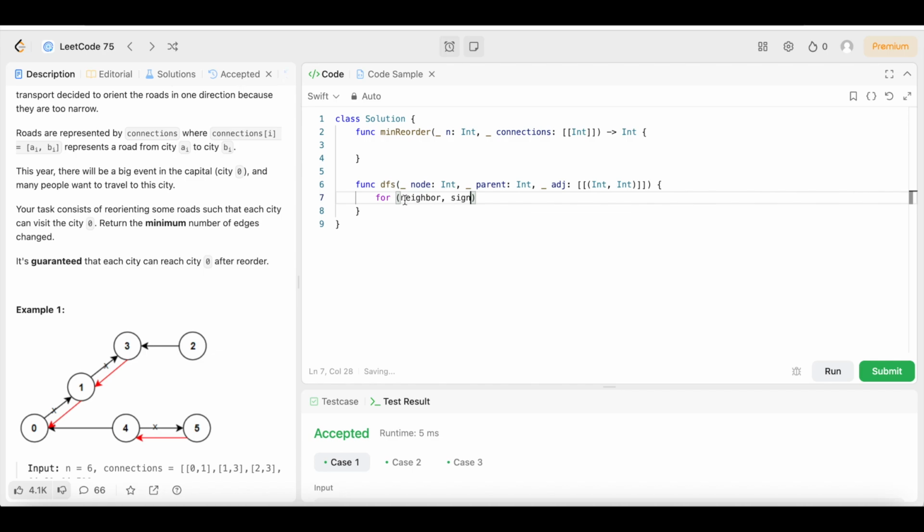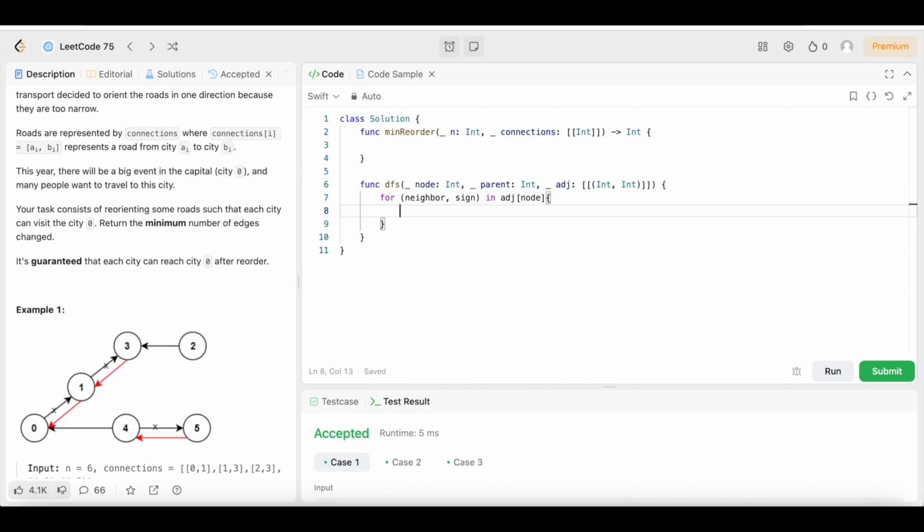So we're going to have the neighbor, which represents the neighboring node, and the sign, which represents the edge, in adj[node]. Then we are going to open up the brackets and say if neighbor does not equal parent, we are going to say count plus equals sign.